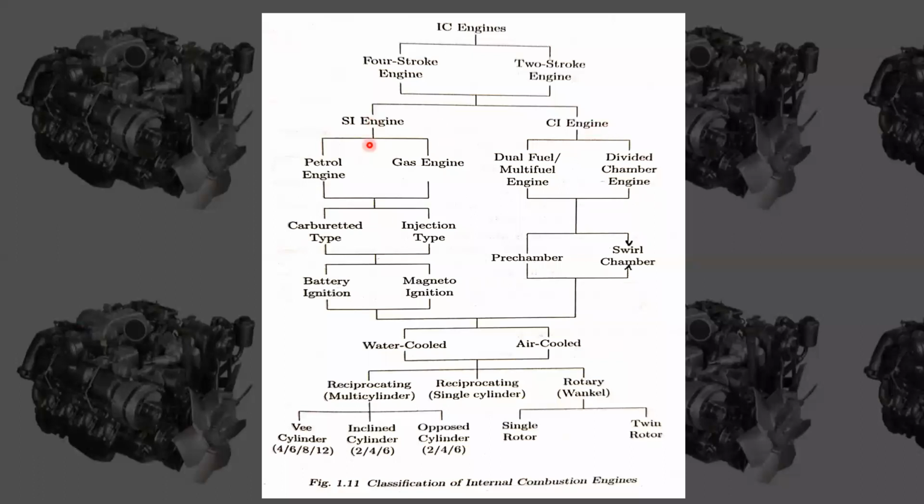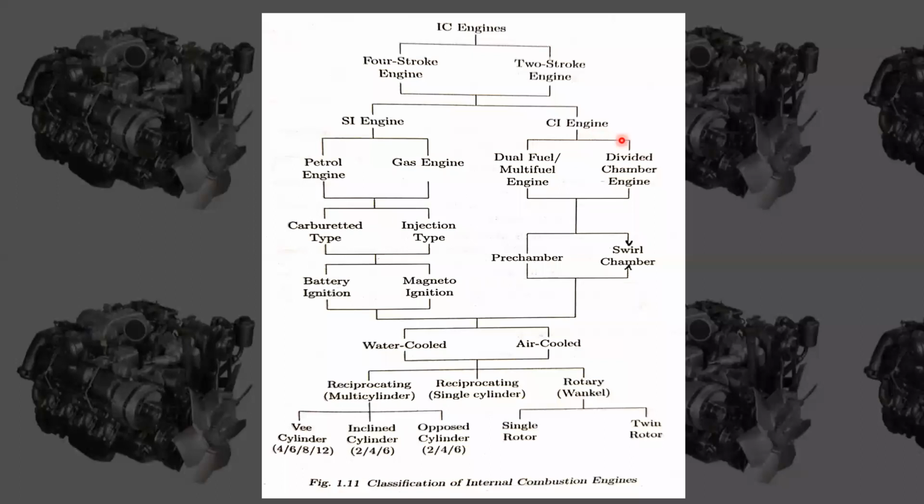Depending upon the type of fuel, we have classified this. SI means we use petrol, and CI means we use diesel. Depending upon the type of fuel and also the type of ignition: in SI engine we have to give the ignition with the help of a spark plug, so we call it a spark ignition engine.